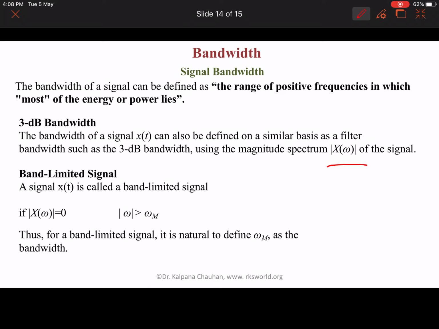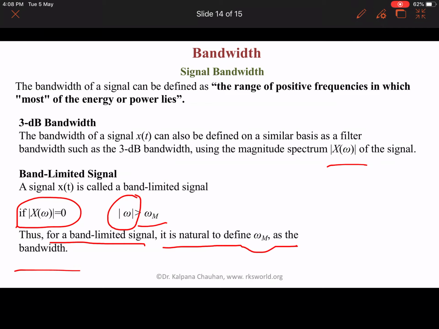Band limited signal. A signal x t is called a band limited signal if the amplitude x omega is equal to 0 for omega greater than omega m. Thus, for a band limited signal, it is natural to define omega m as the bandwidth.